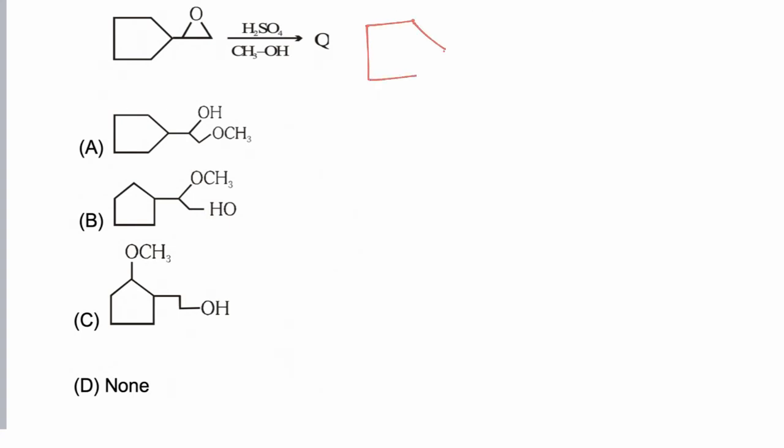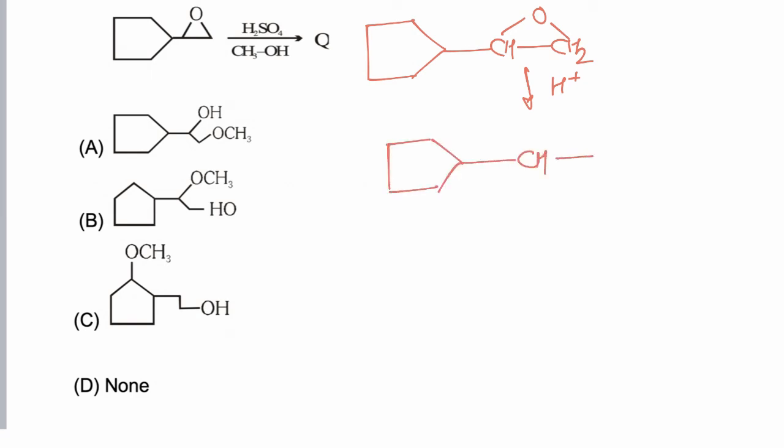epoxide is taken. Now the epoxide gets protonated first. So in acidic medium, CH2, oxonium ion is formed. Now this oxonium ion will react with CH3OH.